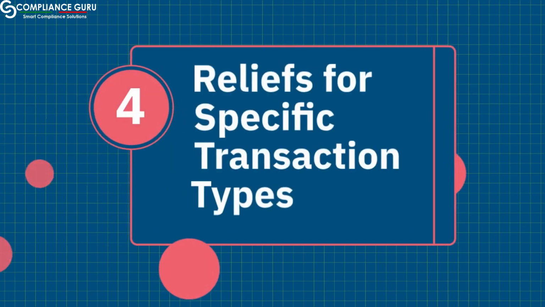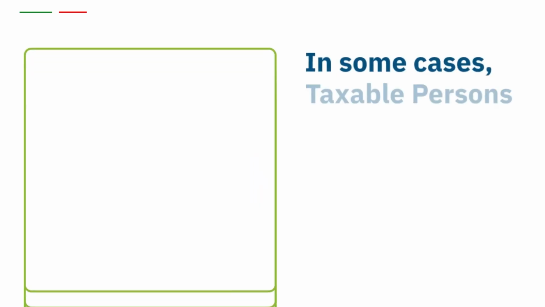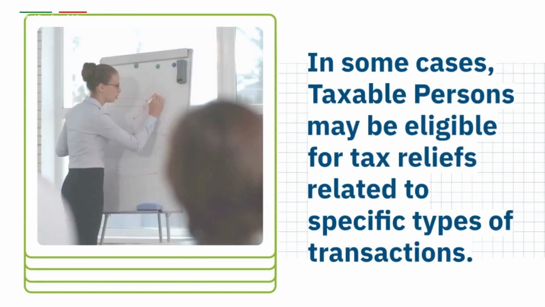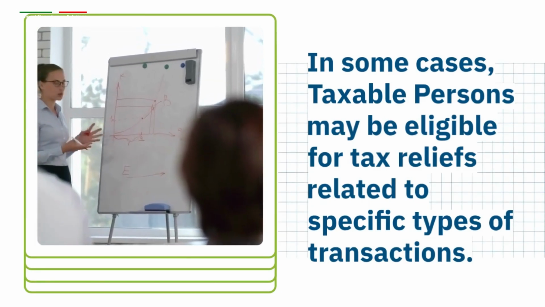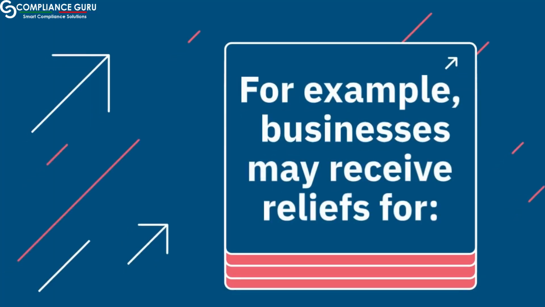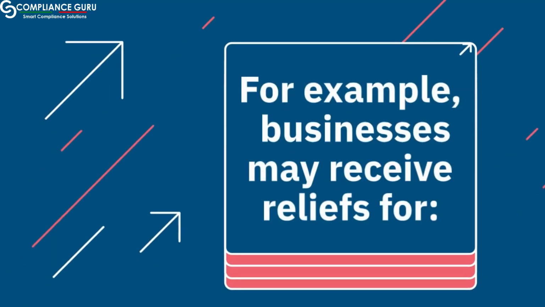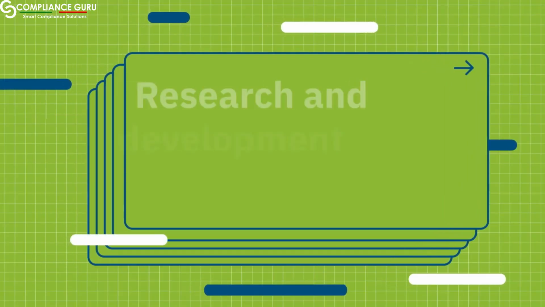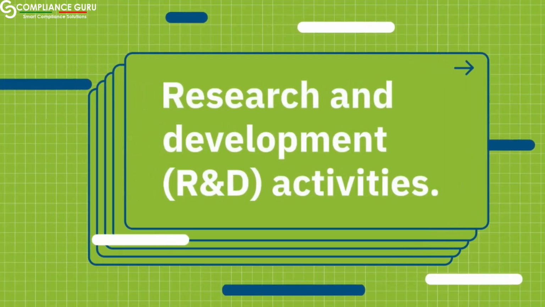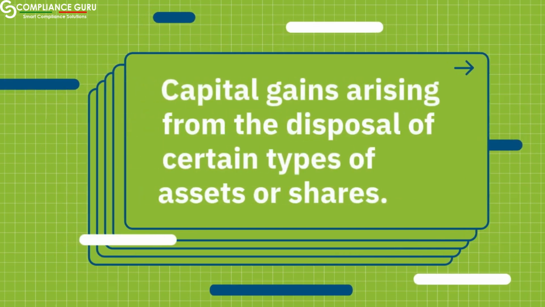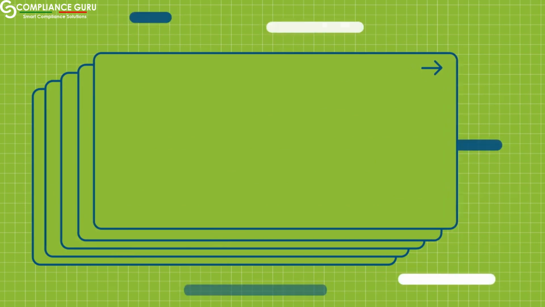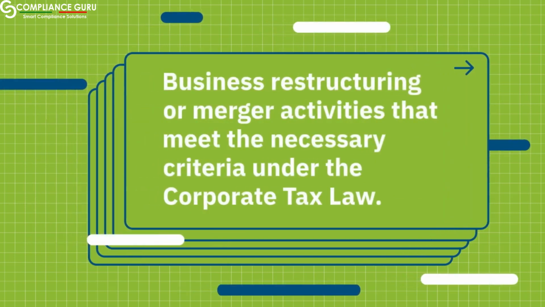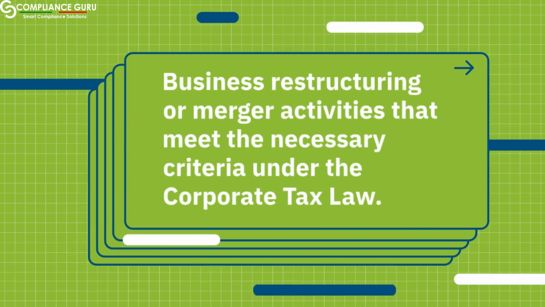4. Reliefs for specific transaction types. In some cases, taxable persons may be eligible for tax reliefs related to specific types of transactions. For example, businesses may receive reliefs for research and development, R&D, activities, capital gains arising from the disposal of certain types of assets or shares, business restructuring or merger activities that meet the necessary criteria under the corporate tax law.